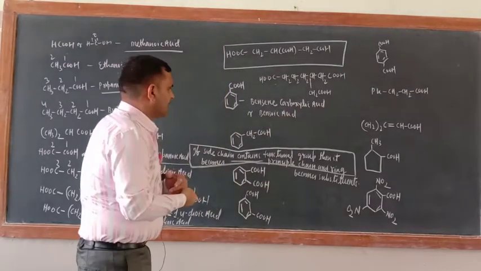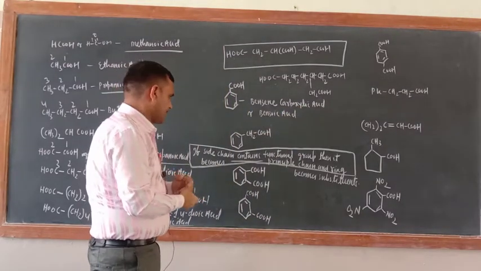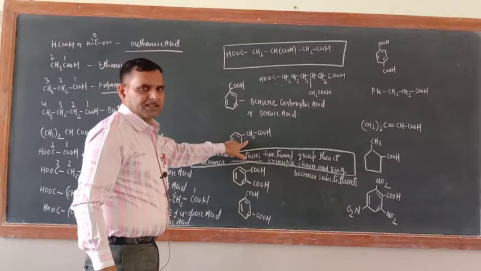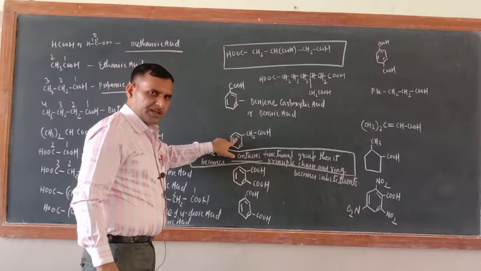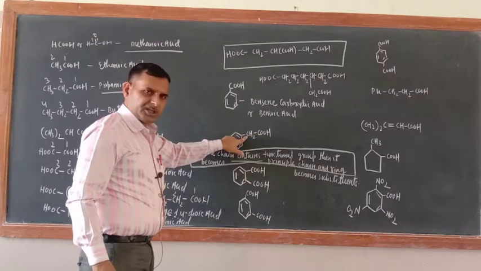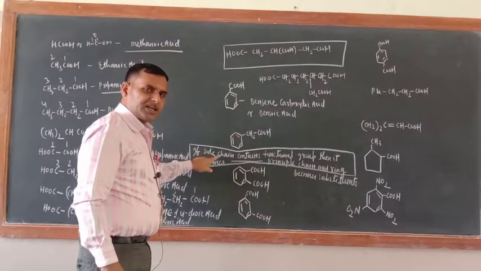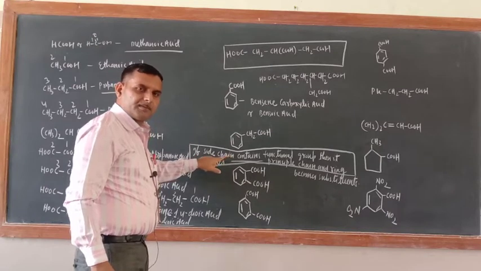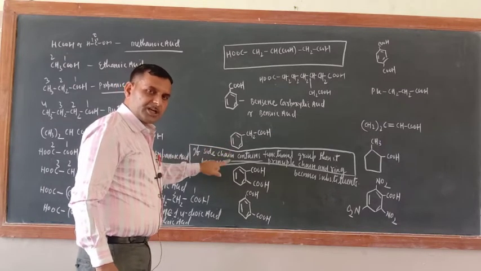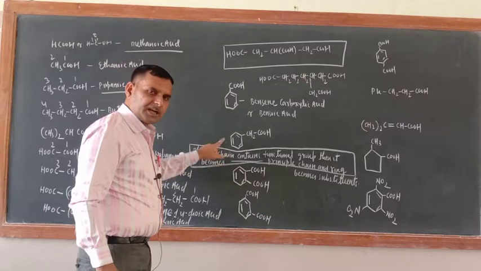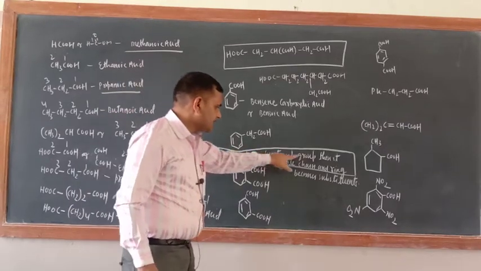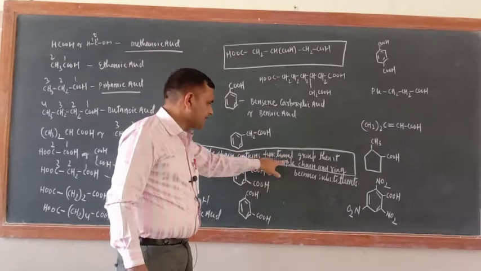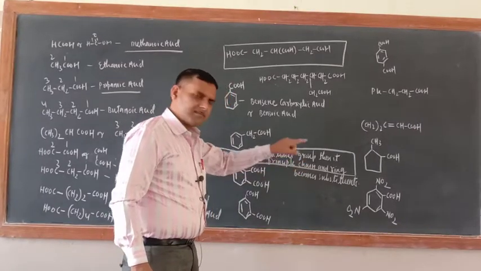Okay, correct. Okay, now just see. Now this is a typical example. Here what is there? COOH group is not directly bonded with ring, it is bonded with side chain. So remember, if side chain contains functional group, so side chain becomes the part of principal chain and benzene ring becomes substituent. So if side chain contains functional group, then it becomes principal chain and ring becomes substituent.